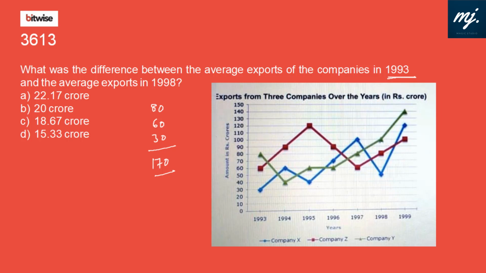In 1998, the 3 values: the green mark is giving 100, then the red mark is 80, and the blue mark we can see is 50. So it is coming to 180 and 230. The difference between these 2 years is 230 minus 170, that is 60. But we are looking out for average, so we'll divide it by 3. So the average difference is 20 crores. Yes, that we have in option B.